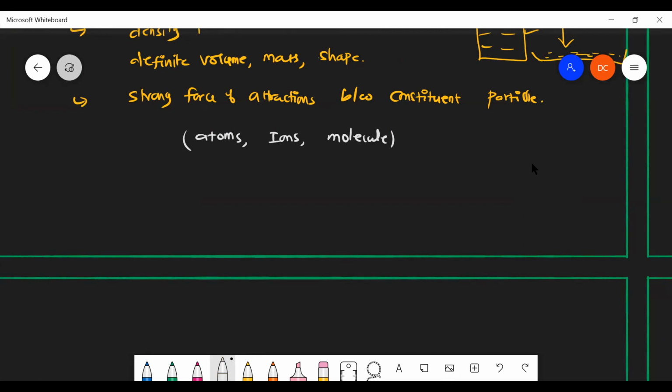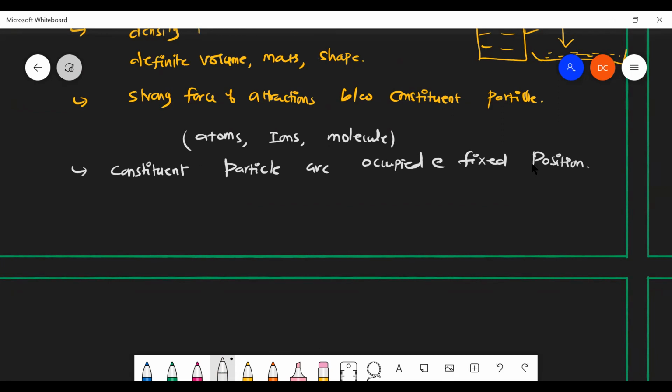So the constituent particles are occupied at fixed position. Very, very important. Fixed position. They have a fixed position.